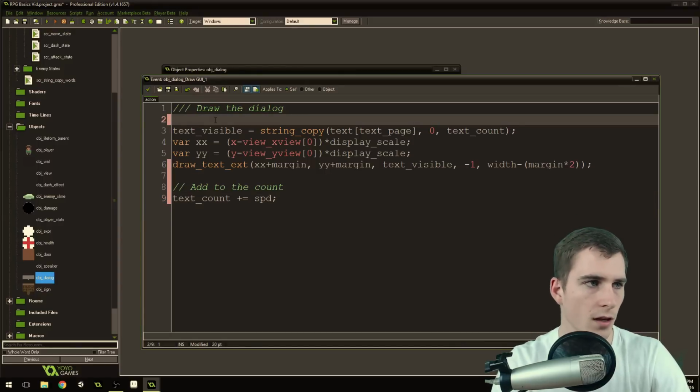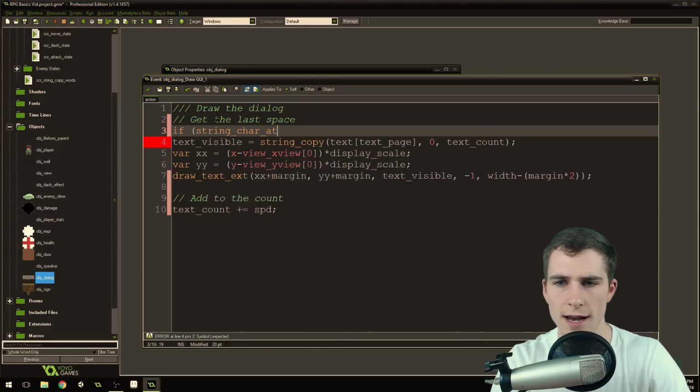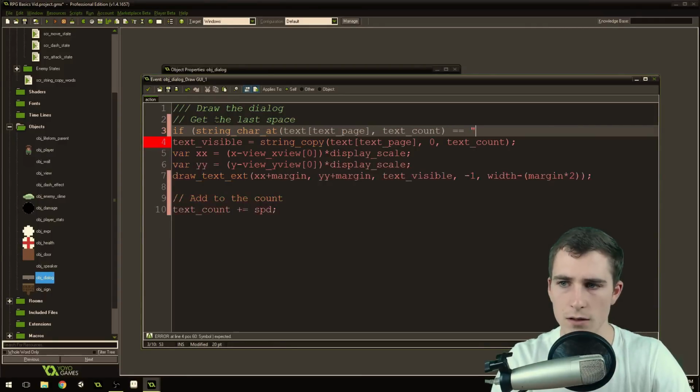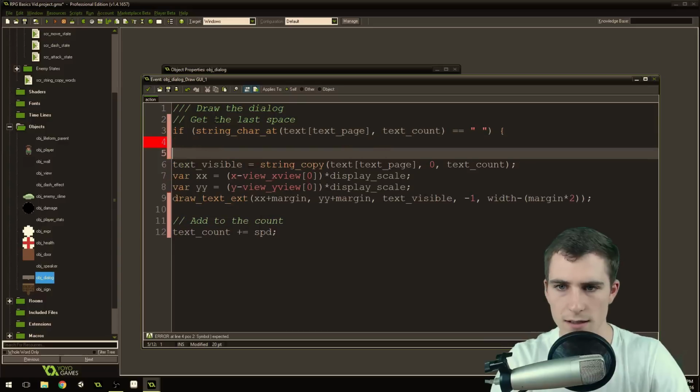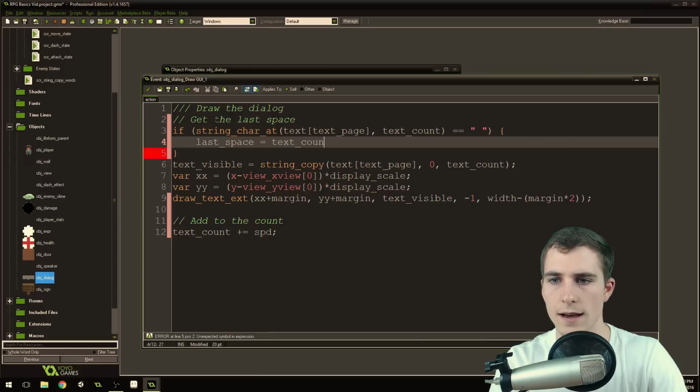Then we're going to get the last space. So we need to get the last space that we know of. We're going to say if string char at text page, text count is equal to space, then last space equals text count.